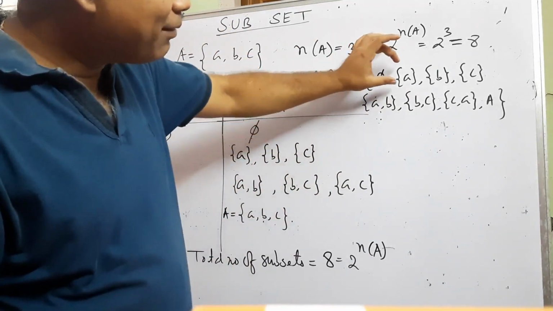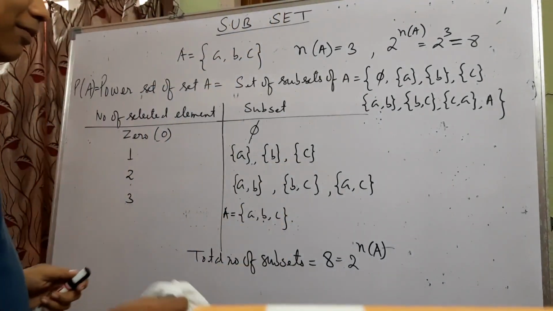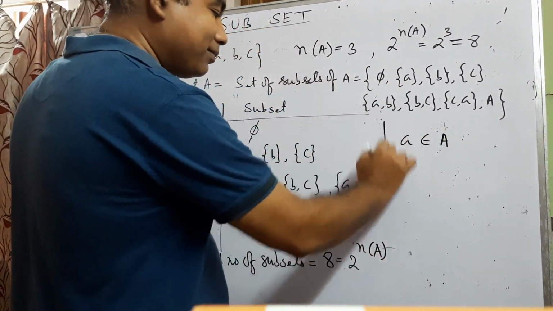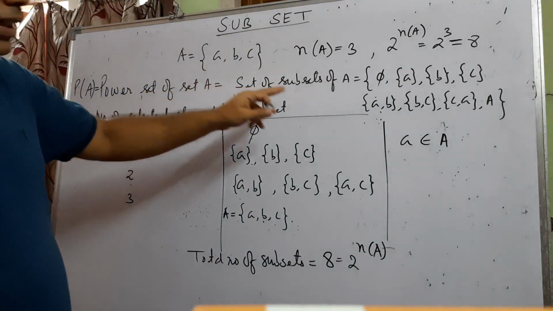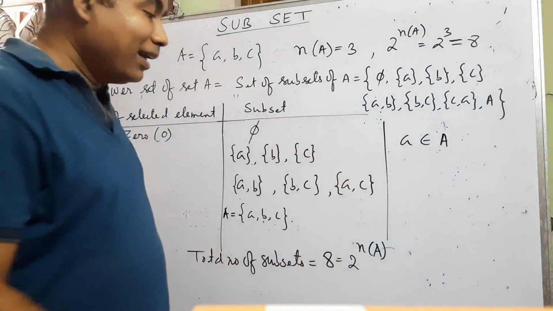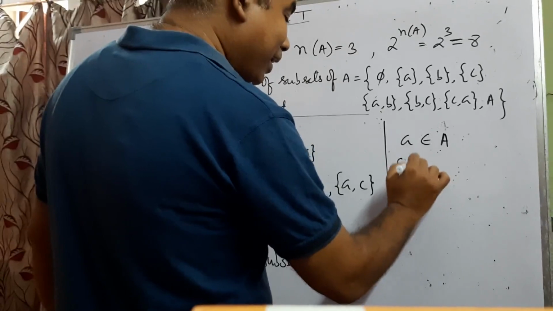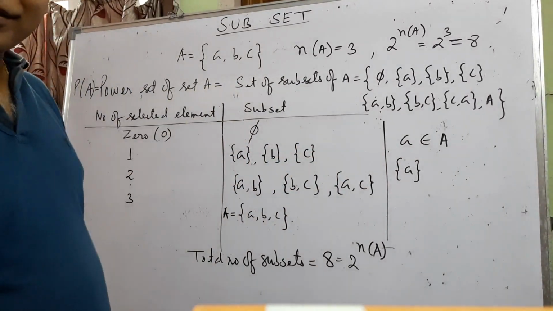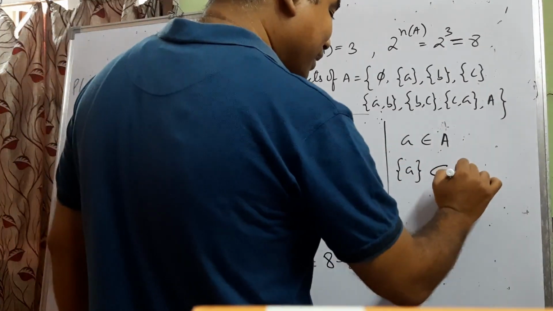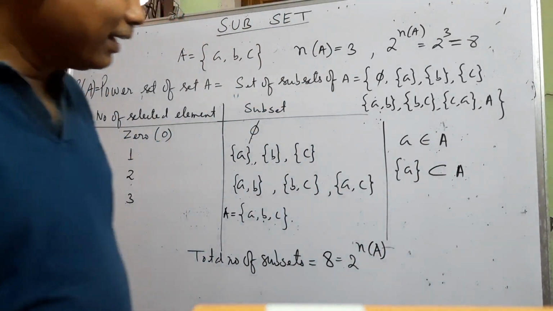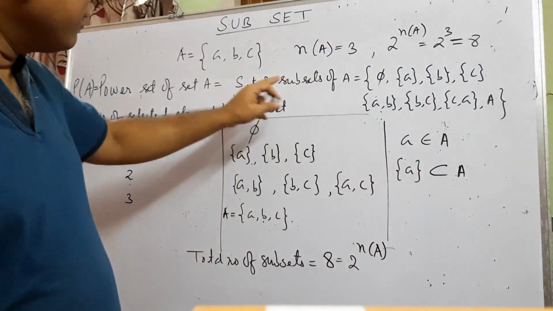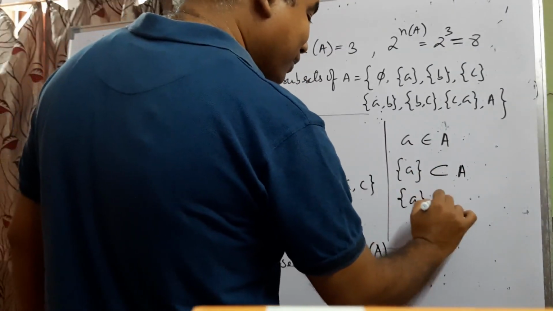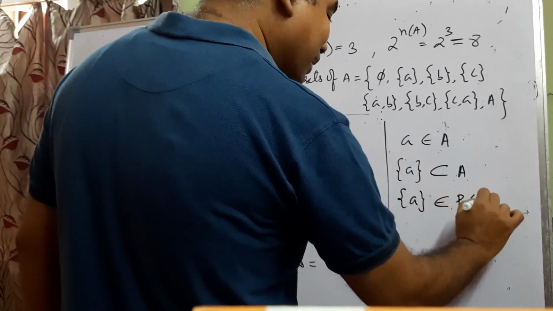So whether it is an element, you see here from this example what we come to know. This element, A, was an element of set A. Yes, A was an element of set A. So symbolically A belongs to A. That's why when within curly brackets we write A, that means we form a set by taking this element. It is a subset of set A. Okay, see the symbol now, subset of set A. As it is a subset of set A, we can find it in the power set of A. So as this is a subset of set A, it is an element of the power set of A.